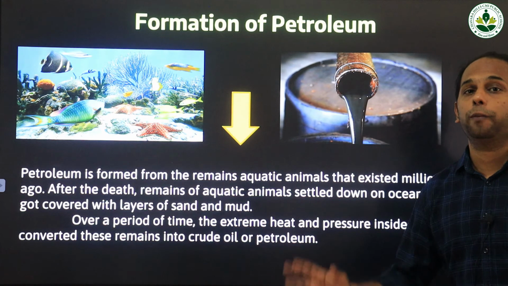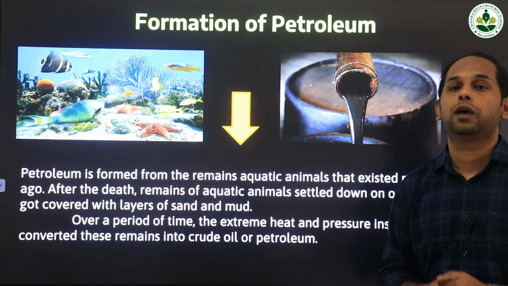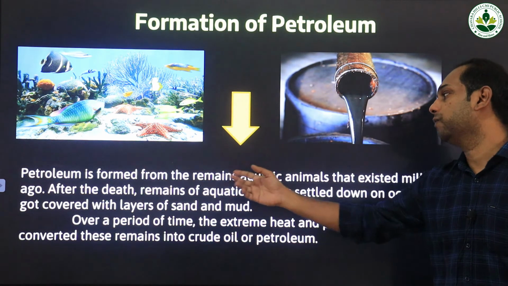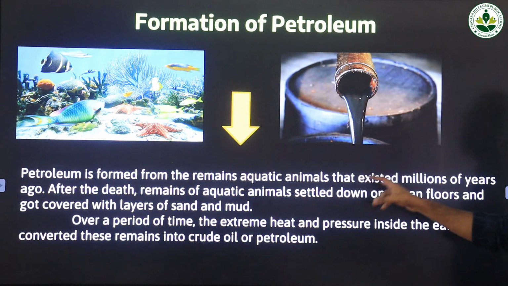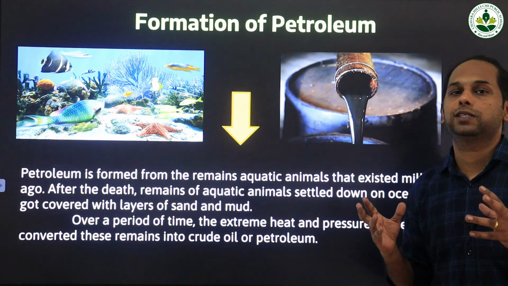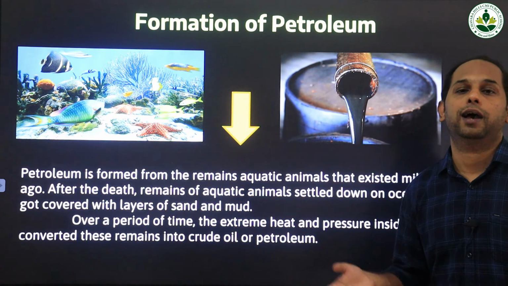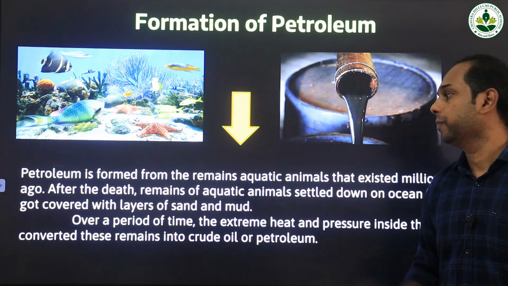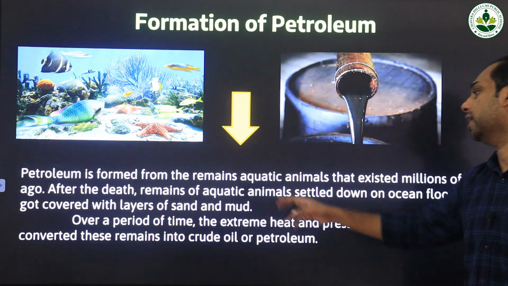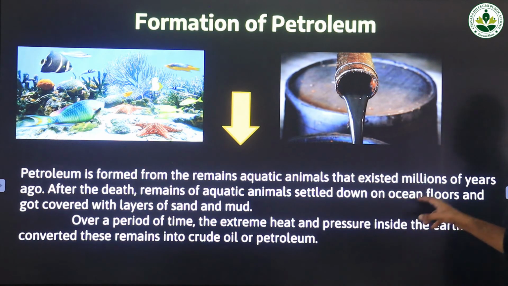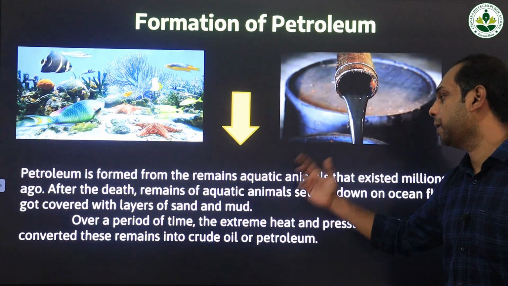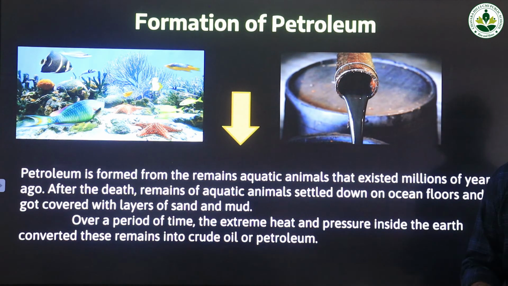Now we will be studying the formation of petroleum, how petroleum is formed on Earth. Petroleum is formed from the remains of aquatic animals that existed millions of years ago. After death, the remains of these aquatic animals settled down on the ocean floors and got covered with layers of sand and mud. So when these aquatic animals die, what happens?